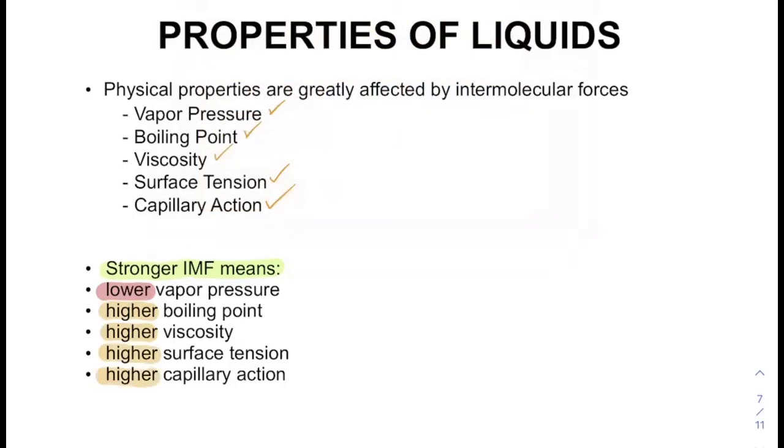So the only one that is in the opposite direction is vapor pressure.